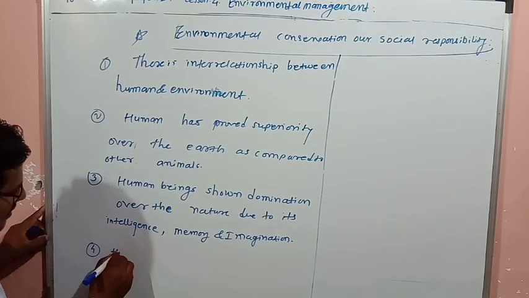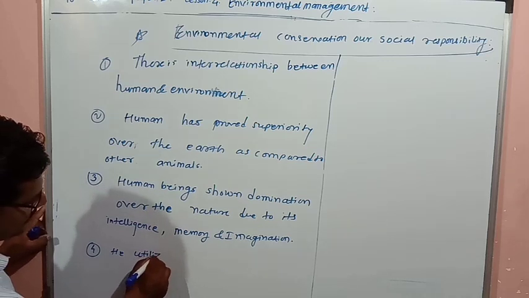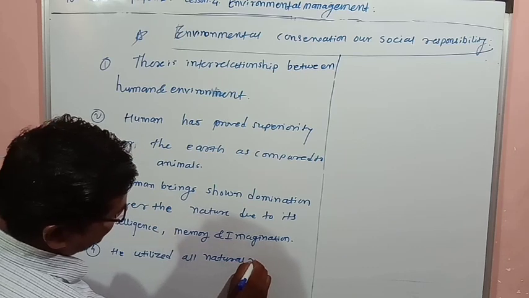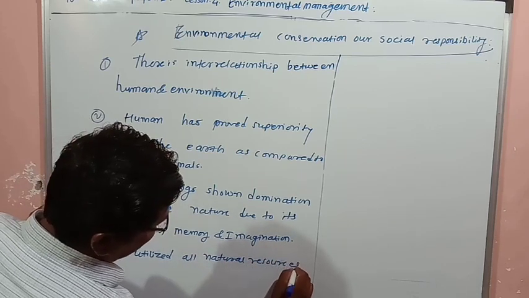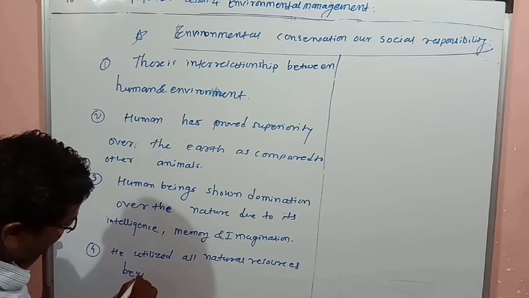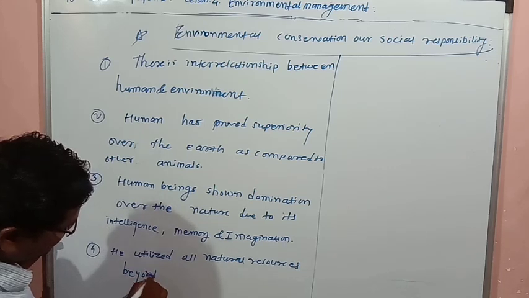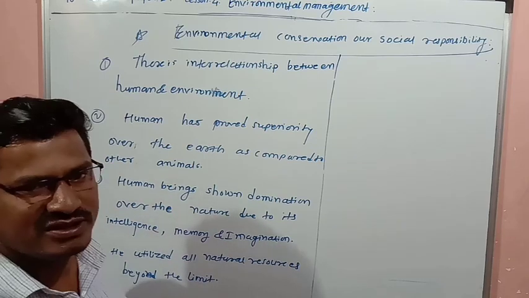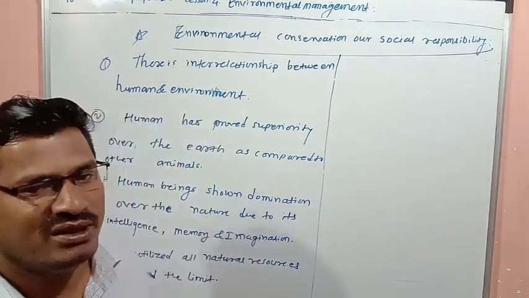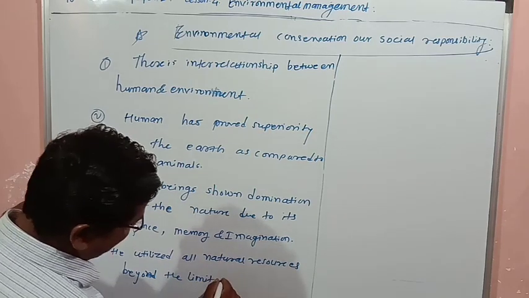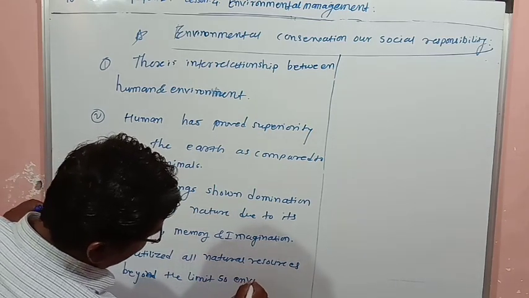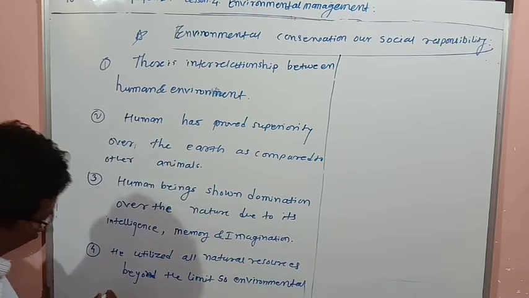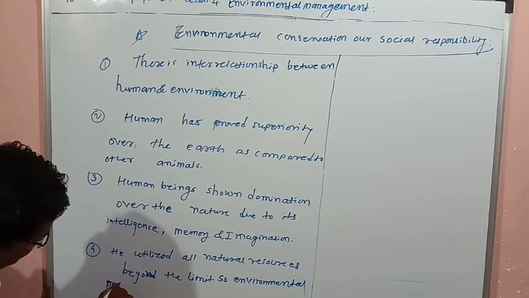The fourth point is that he utilized all natural resources beyond the limit, and because of that environmental problems increased.